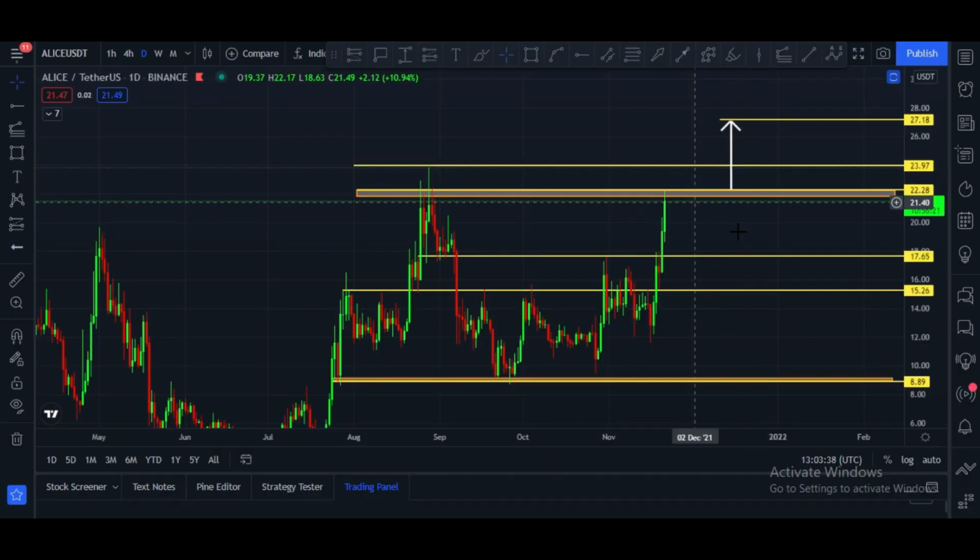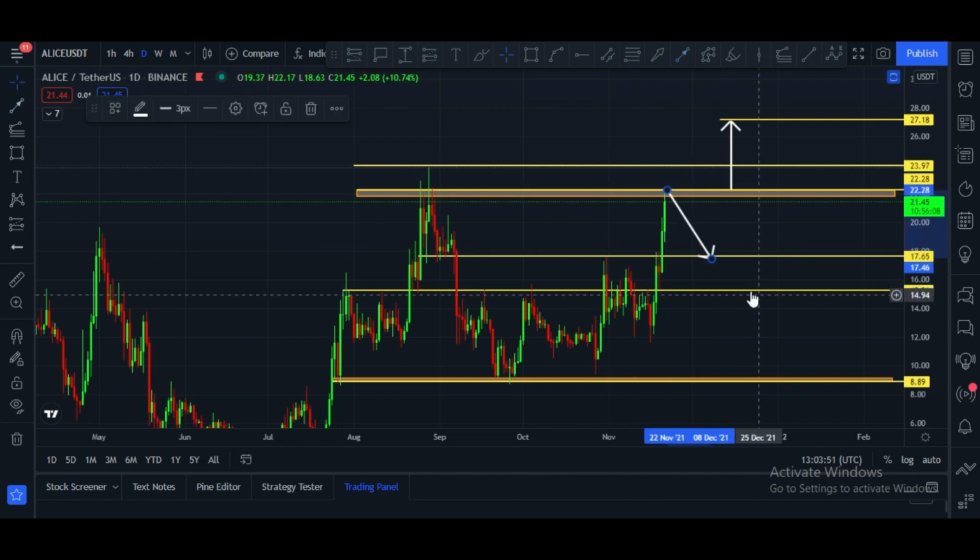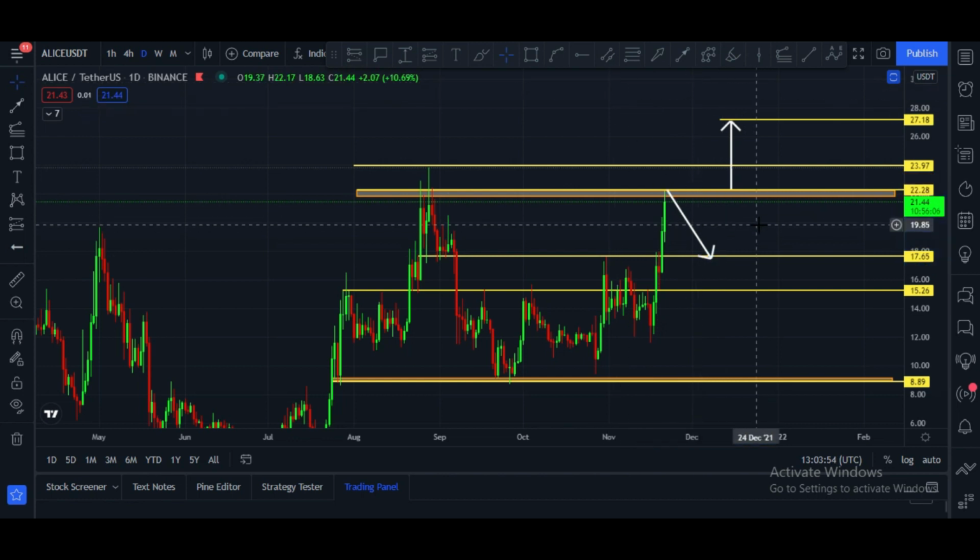Once it breaks this area, $22, after that $24 and $27, these are two targets in the daily chart. And if it is rejected from that zone, in that case the major support area is at $17 and after that the $15 price area. These are two major support zones in the daily chart.